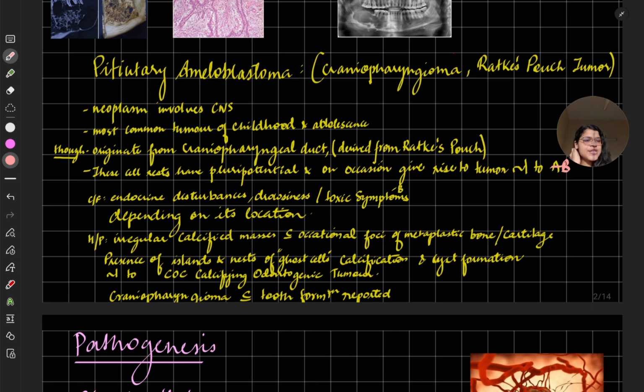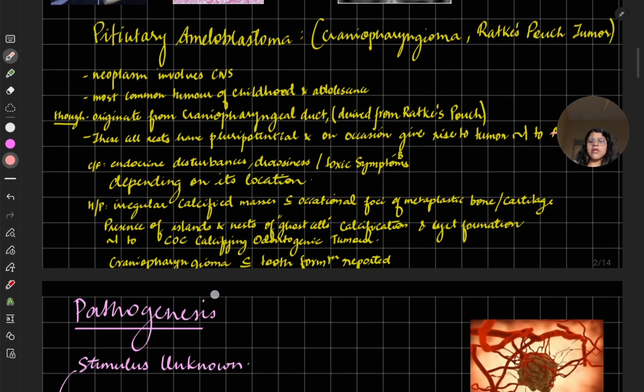So clinical features in this are endocrine disturbances. You will have different endocrine problems, because the pituitary is the one to control the endocrine system. You will have drowsiness, tiredness. You cannot do your work at your own pace. Other toxic symptoms you will have depending on its location, which center the pituitary is controlling that is getting affected.